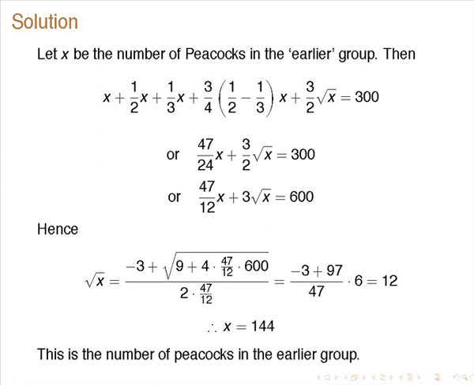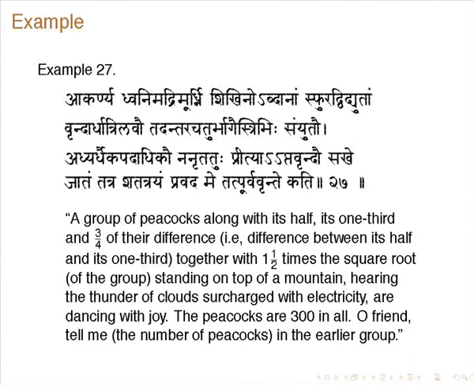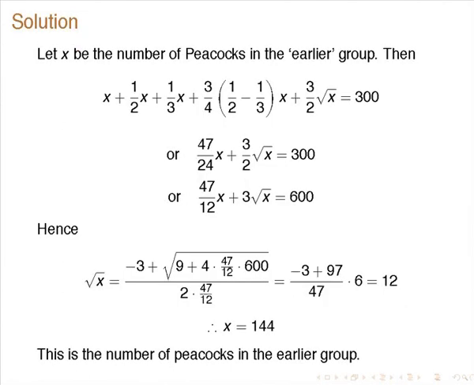And finally the total is 300, what is left after all this. So the peacocks are 300 in all, and the initial number you have to find, how many were there initially. That is what you have to find. So this is the equation. So finally you get this.